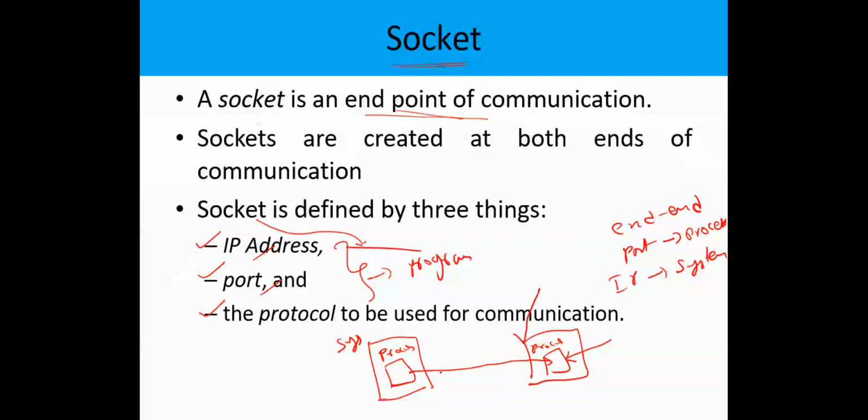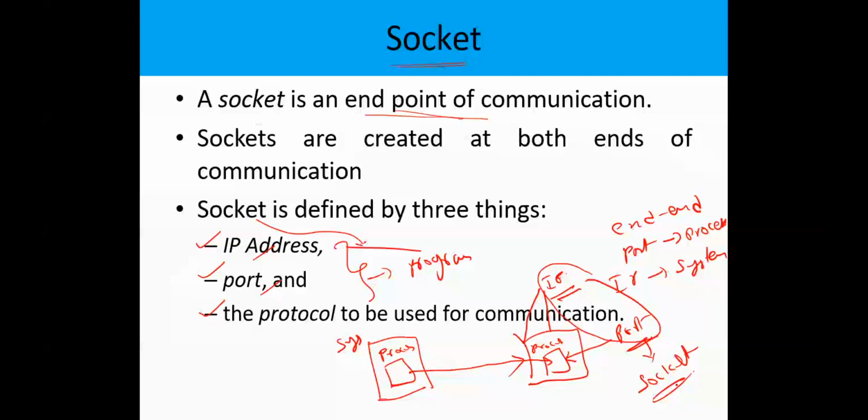The address of the system is called the IP address. The address of the process is called the port number. In simple words, the address of the system to identify it in the network is called the IP address. The address of the process running in the network is called the port number. If you say them combined, it is called a socket. So programmatically, a combination of IP address and port number is called a socket.